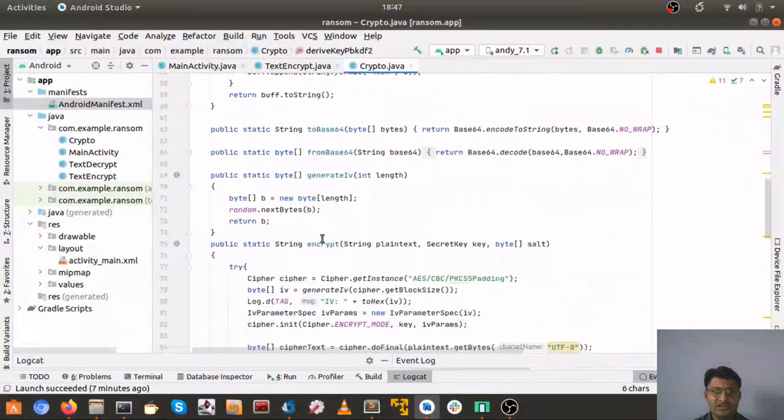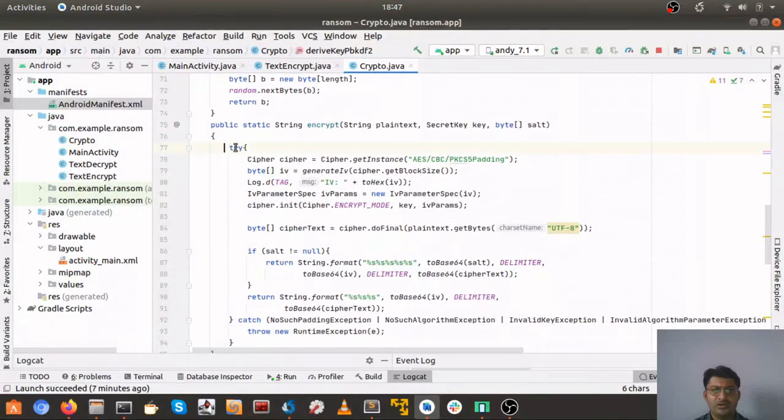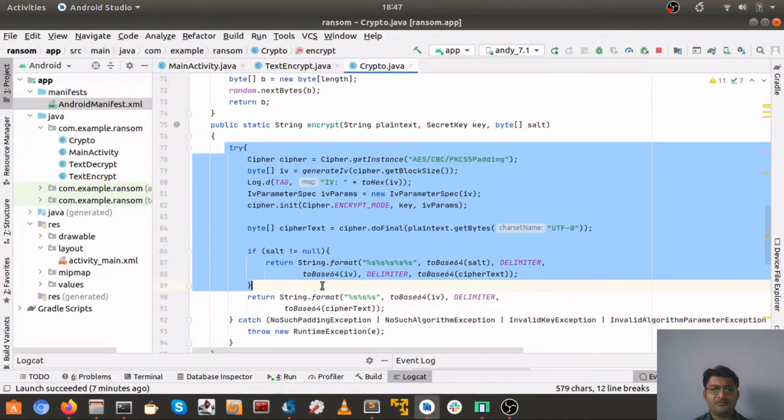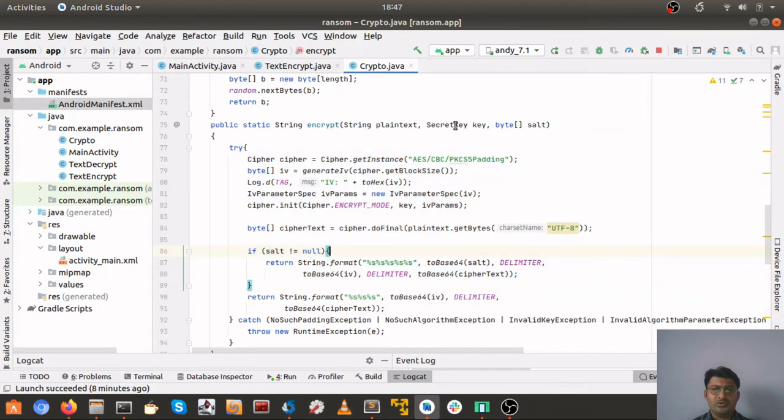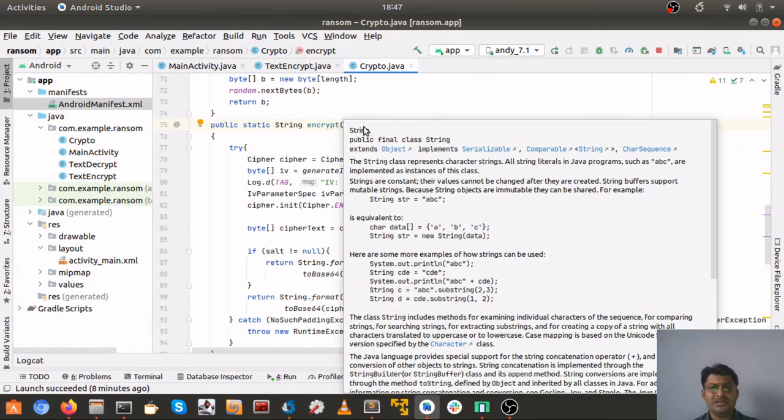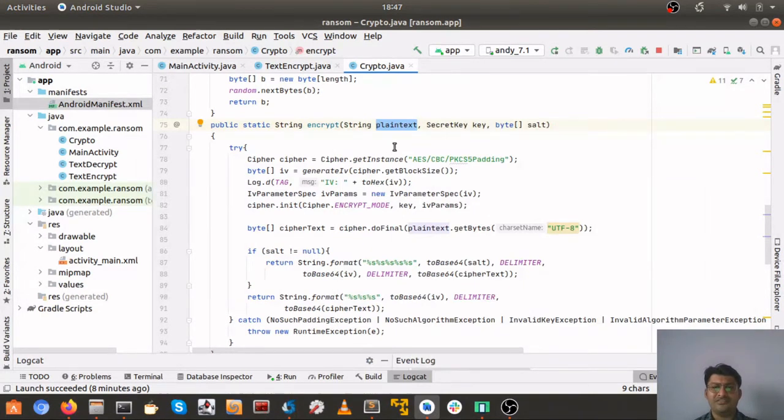Once this key is generated, if we come down here, we have the main function that is doing the encryption part. So here we have the key, we have our plain text, and remember guys, this plain text is basically the files that we want to encrypt, right? I have just taken the example of .txt files, but if for example it's an image, we can get the bytes from the image using the Bitmap class.